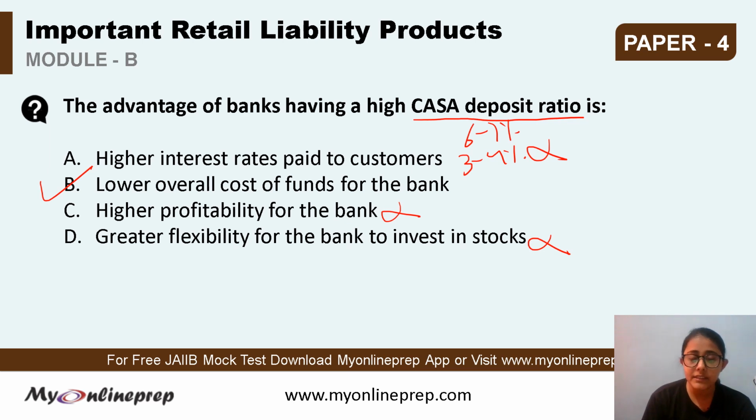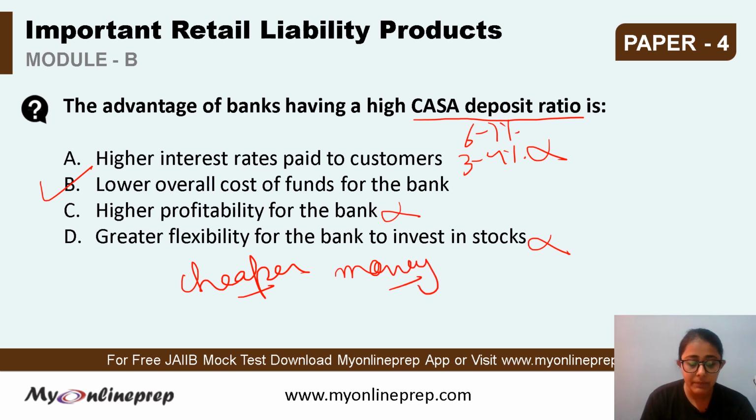ऐसा इसलिए है because the CASA deposits or the current account and savings deposit, they are cheaper method. These are the cheaper money that the banks they raise from the depositors. These are cheaper money. और यहाँ पे जो बैंक का कॉस्ट है ये कम इसलिए होता है क्योंकि इसमें जो इंटरेस्ट रेट पे किया जा रहा है this is lower as compared to the term deposits, like we said 6 to 7% in term deposits whereas 3 to 4% in the CASA deposits.